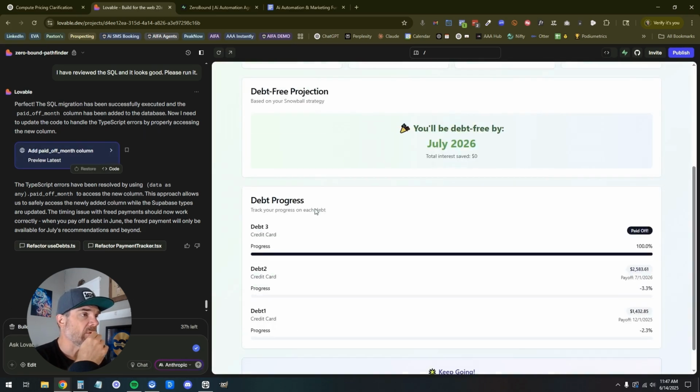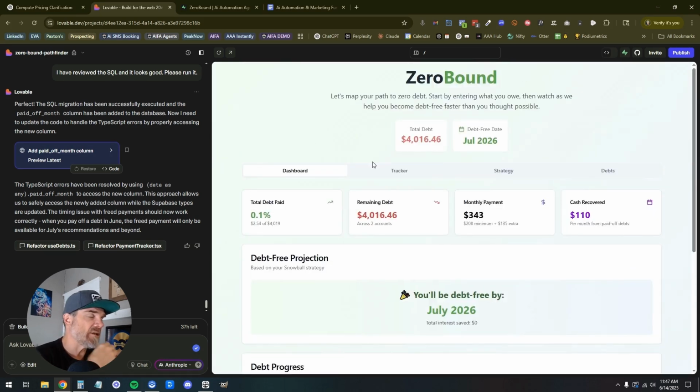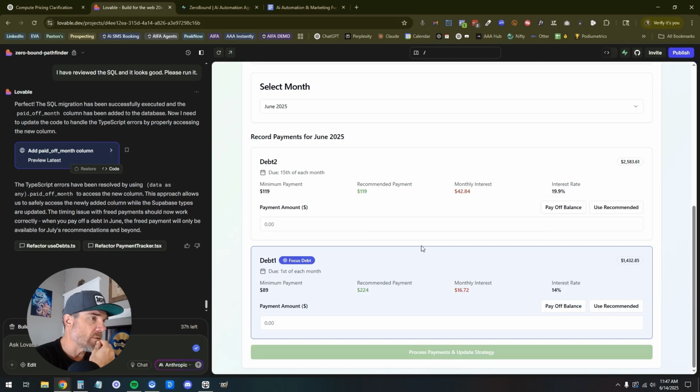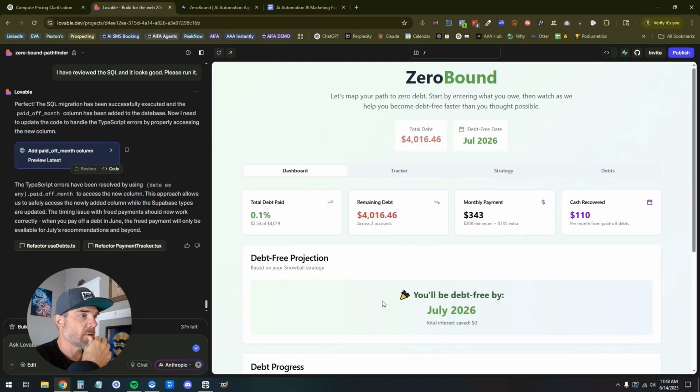Cool. Let's take a look. This is wrong. Let's check our functionality first. We're looking at tracker. Go into our due 15th, do the first. What am I checking? Got it. Recommended payment, 224. It's still not seeing. That's what we were fixing.